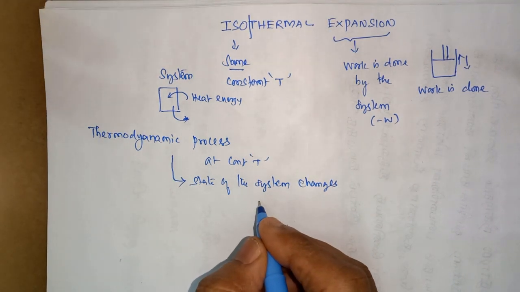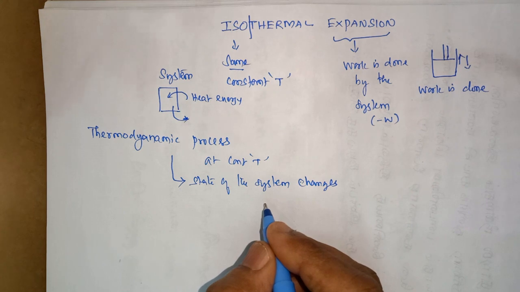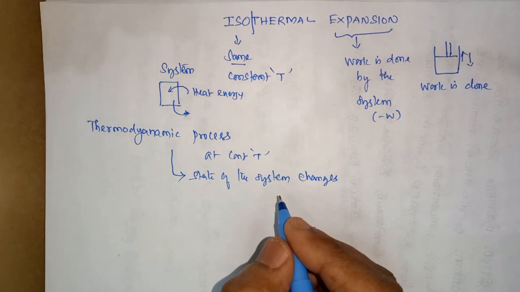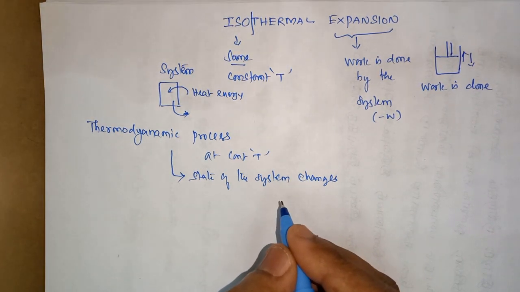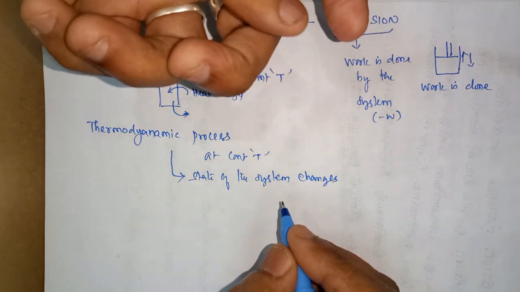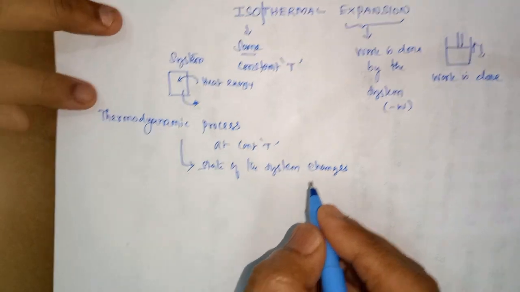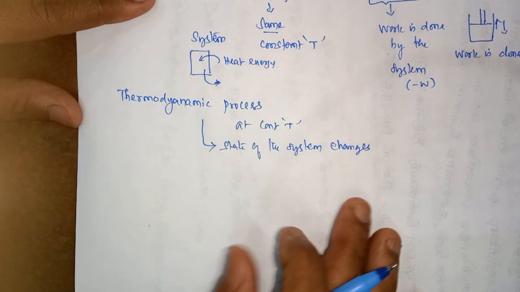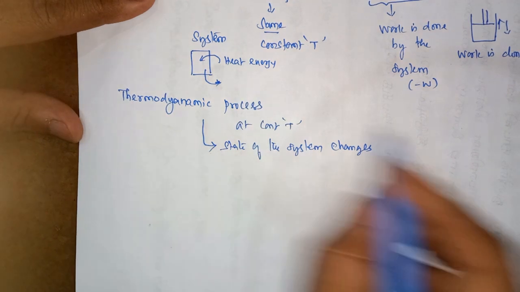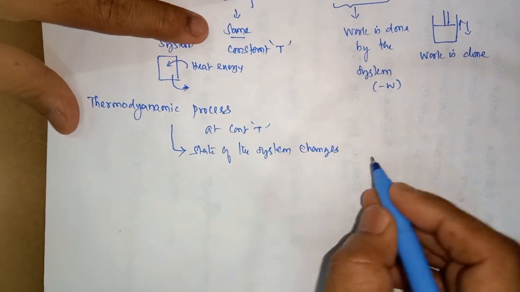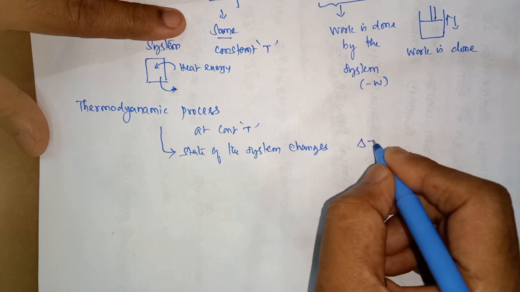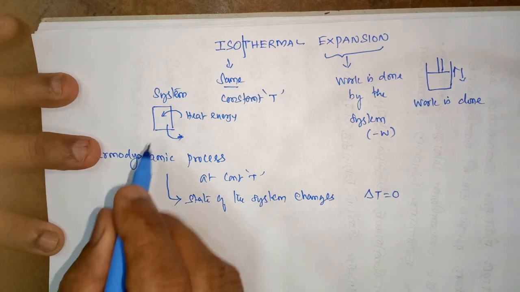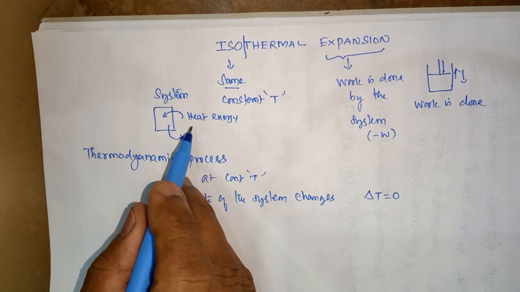What is called state? State means the stage or position, which has some fixed properties. If the system undergoes a change and goes to some other state, the properties will change. That is called the state of the system changing, and that is a thermodynamic process. Then during this process, what remains the same? Temperature remains the same, so the change in temperature, delta T, is equal to 0.